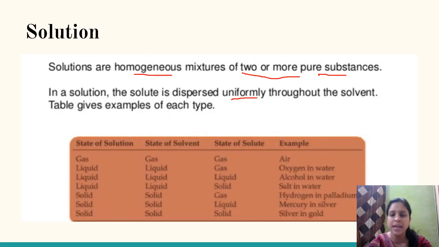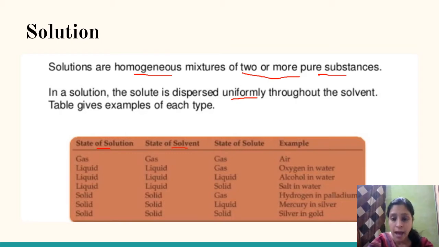So in this regard, there are the states of solution, as you can see here in this table beta. The state of your solution depends basically on the state of the solvent. ठीक है. जो भी आपका solvent होगा उसी की state पे a type of solution based होता है, and for solute we can take any one.